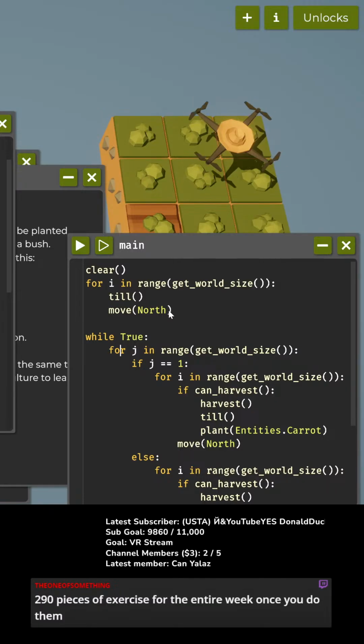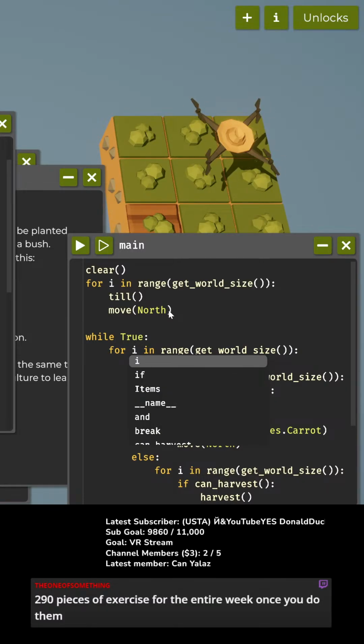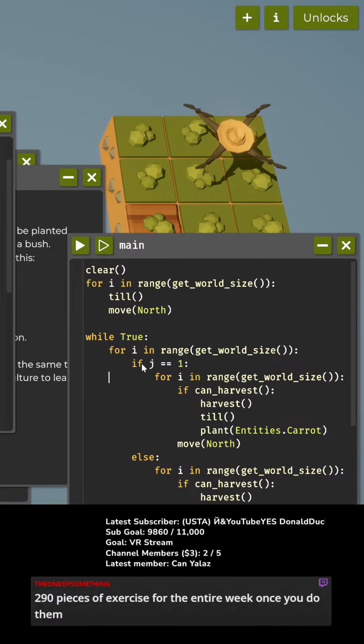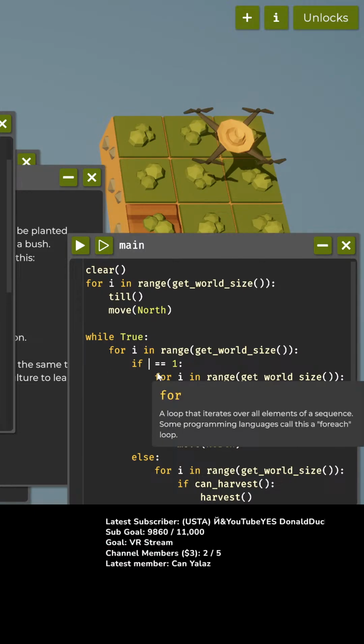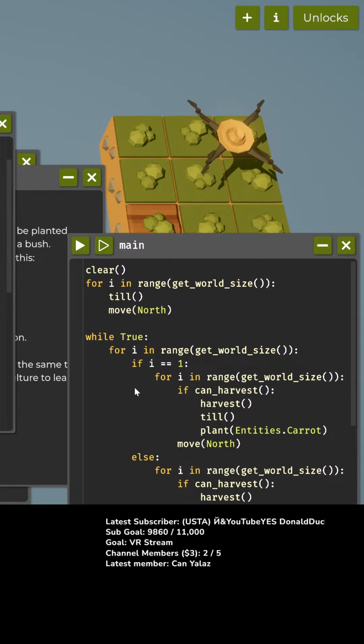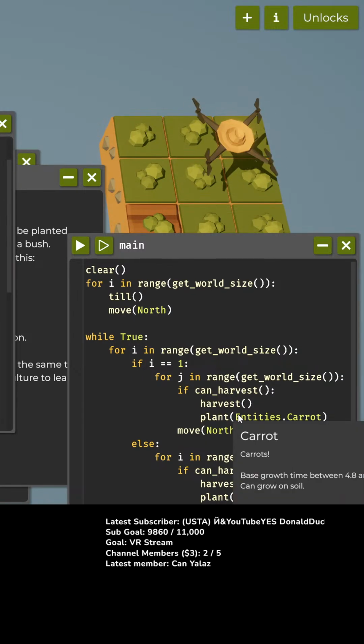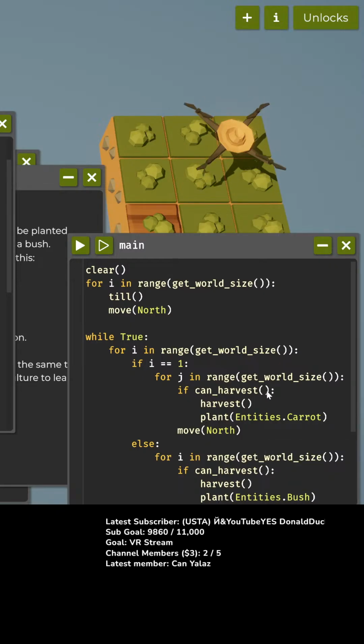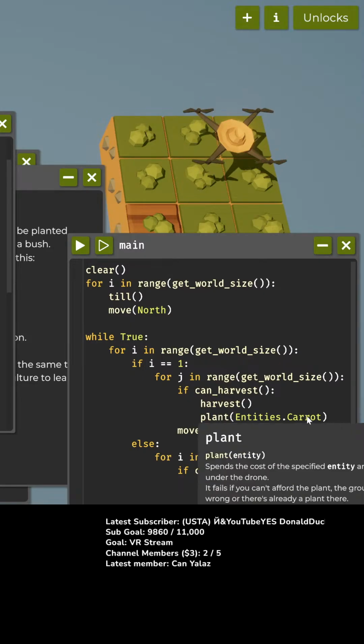Okay, so this, you know what? We're going to have our outer loop be i because it just makes me feel better. So for i in range, if i is equal to 1, so if we're in that first round, then our inner loop is going to be j. For j in range, get world size. So if we're in the first column here, if we can harvest it, harvest it. Don't randomly till stuff. So if we can harvest the carrot, harvest the carrot. Plant the carrot.